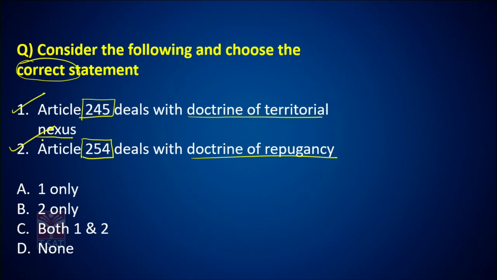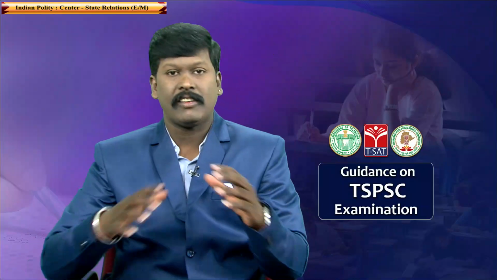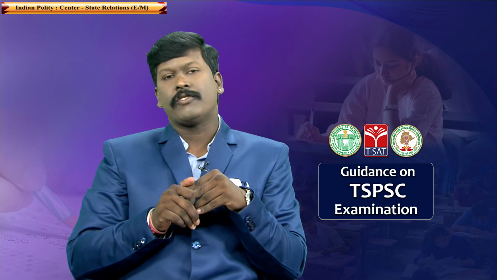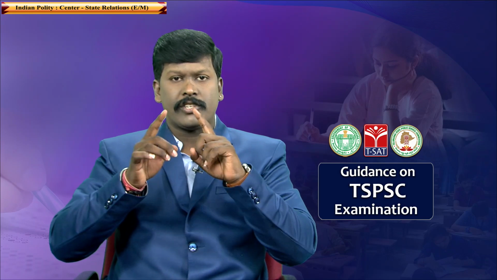Both the statements are correct. Answer is C. Now, what is territorial nexus? What is repugnancy? See, Article 245 of the Constitution talks about territorial jurisdiction between center and state.